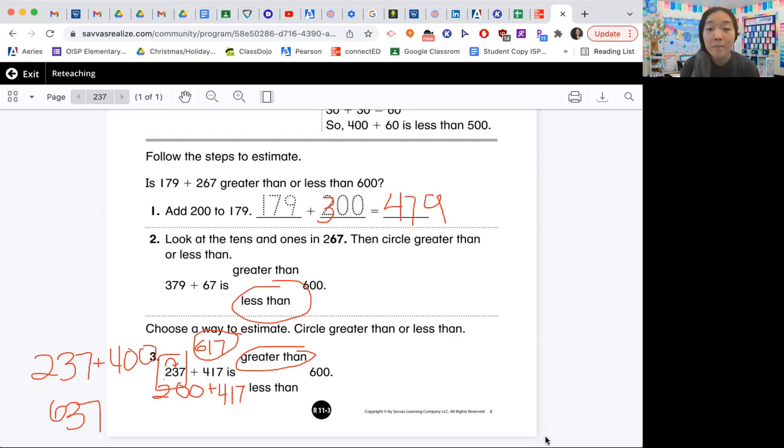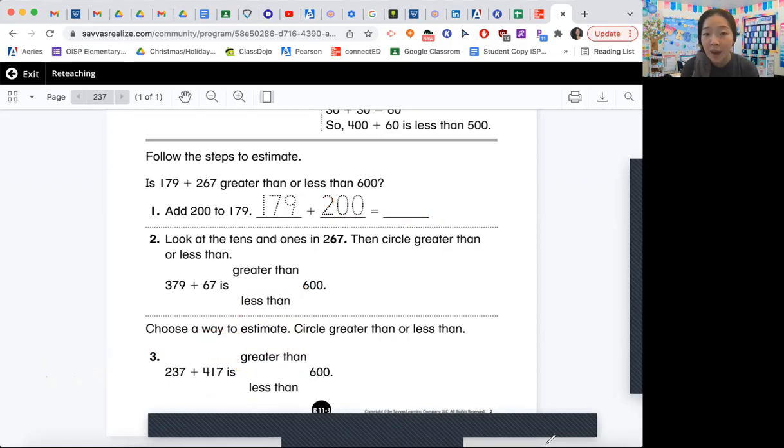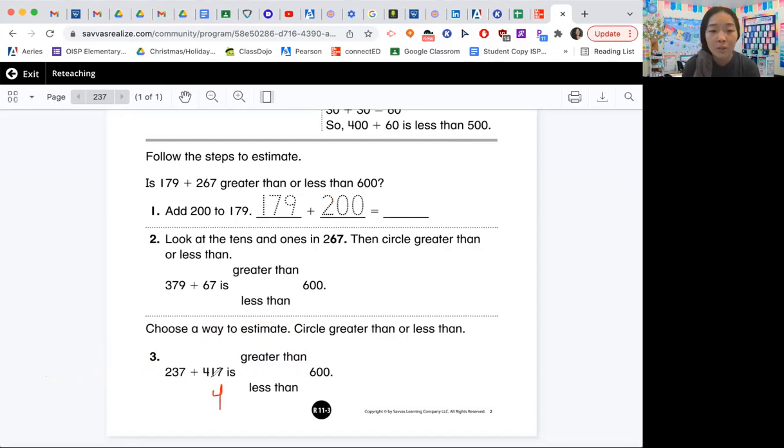All right. There are many ways that you guys can do this math. If estimation is difficult for you, and it's easier to just do the math, you can always just add these numbers up. Well, I know 7 plus 7 equals 14, so I have to regroup. So 1 plus 3 plus 1 equals 5, and then 2 plus 4 equals 6. So I know my answer is 654. So that's greater than 600. So you don't need to estimate if you feel like you'll do better with just doing the math in your head.